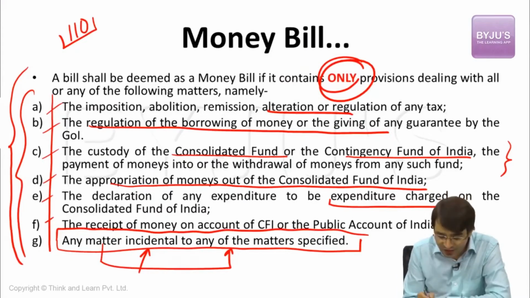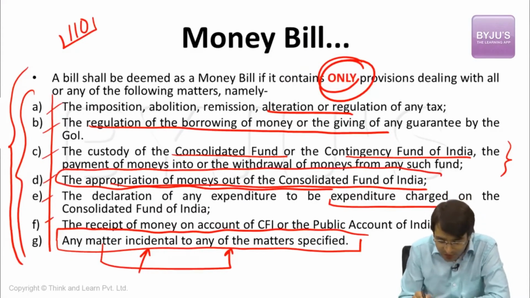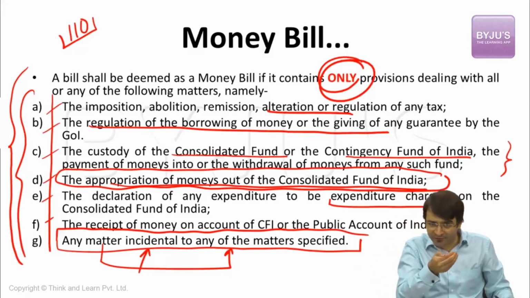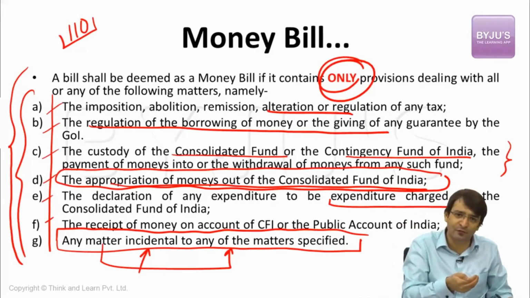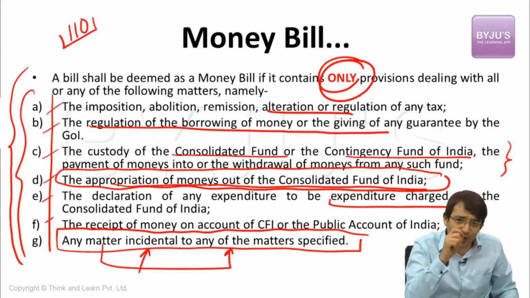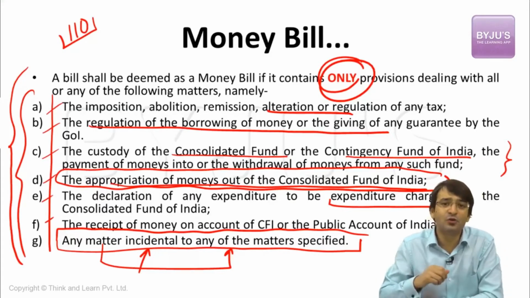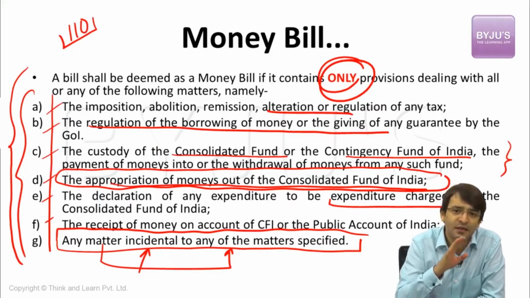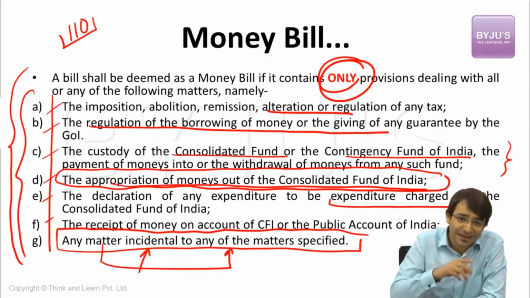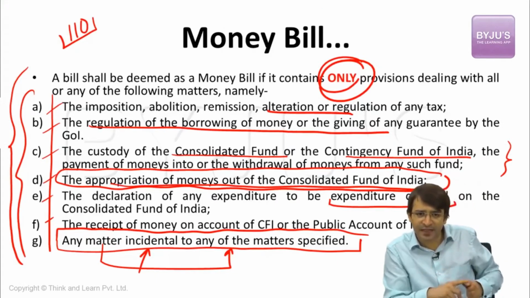Original intention is appropriation of money from the Consolidated Fund of India. That means we have to withdraw money from the Consolidated Fund of India, and withdrawal of money from the Consolidated Fund of India deals with a money bill. But it also talks about any matter incidental to any of the matters specified. That means Arun Jaitley is saying original intention is withdrawal of money from the Consolidated Fund of India. But incidental matter is, if we have to withdraw money from the Consolidated Fund of India, I have to ensure that this money is targeted accurately.